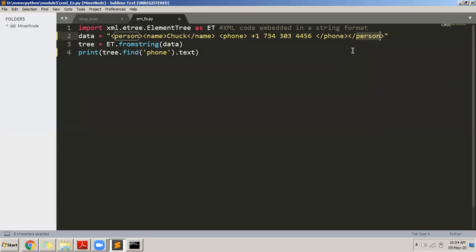I have to format it properly. The structure of the XML document should be correct. Only then will your XML document be processed by this library. If you don't format and structure it properly, if you don't close the tags properly, if you don't nest them one inside the other properly, then it will give an error. This is what you have to take care of.